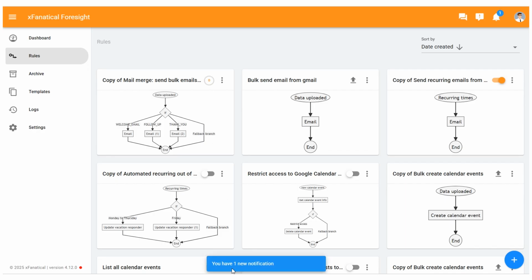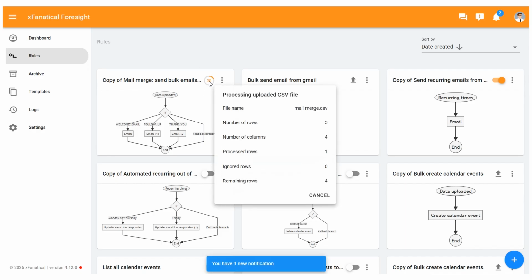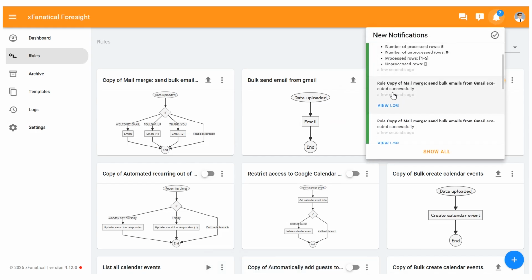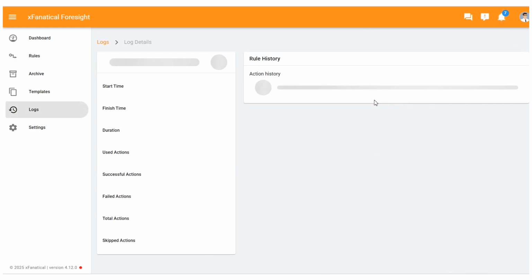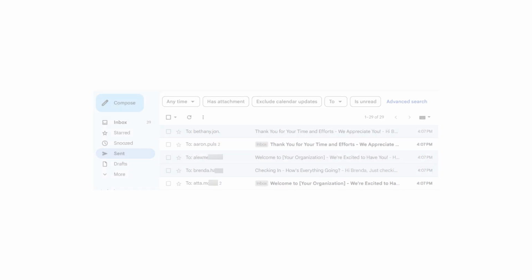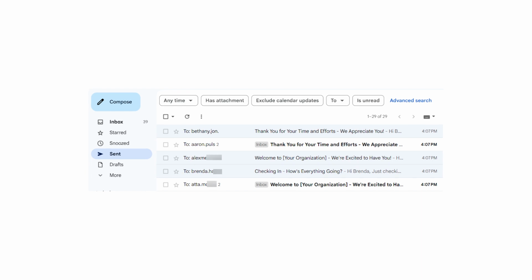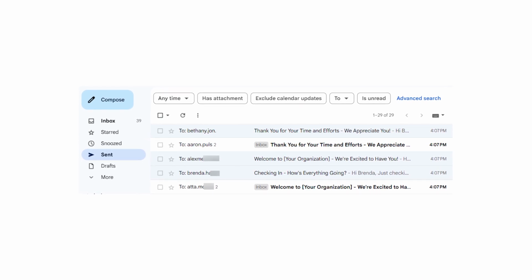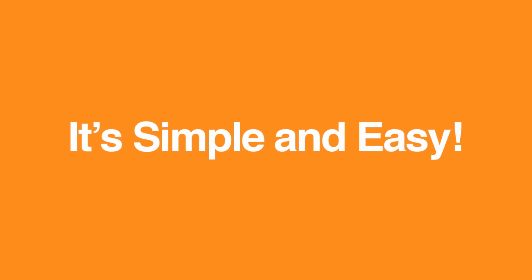After successful processing of each row of the CSV, you will get a success notification along with other notifications on the top right. In the notification message, click View Log. In the Log Details page, the Rule History section explains the automation history and tasks Fanatical Foresight has automated on behalf of your Google account. Optional: go to your Gmail Sent folder and see multiple personalized email templates have been sent to different users listed in the CSV file. It's simple and easy.